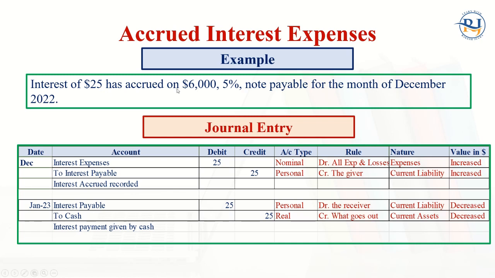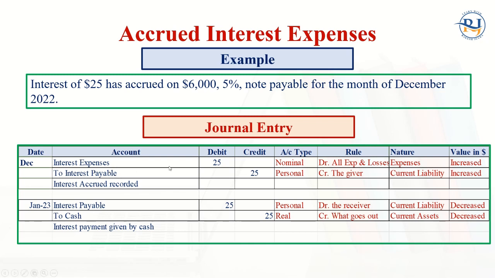And if not payable, say we have $6,000 that we received as a loan from the bank, and we need to pay interest for this year. This year means till 31st of December, we need to make an entry for this adjustment. So now, interest expenses account debit to interest payable. It means interest was due but not paid. So the expenses related to that money should be recorded this year. So not 2,500, it's $25 that should be recorded here.